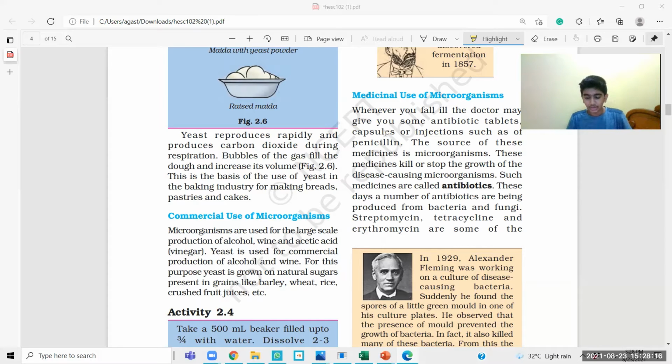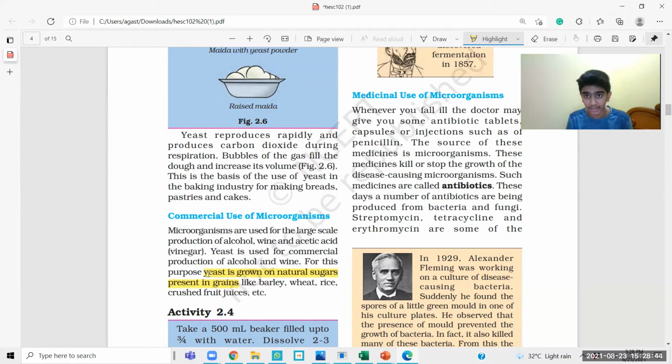Here, molecules like glucose are broken down anaerobically. Broadly, fermentation is the foaming that occurs in the manufacture of wine and beer. It is a nearly 10,000-year-old process, and yeast is grown on natural sugars present in grains.